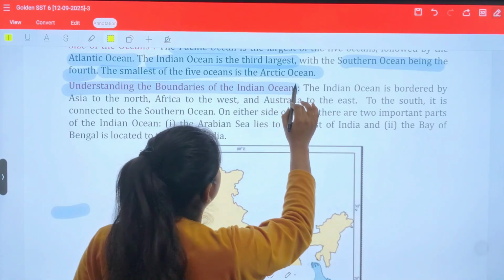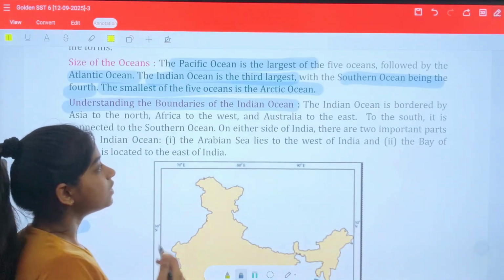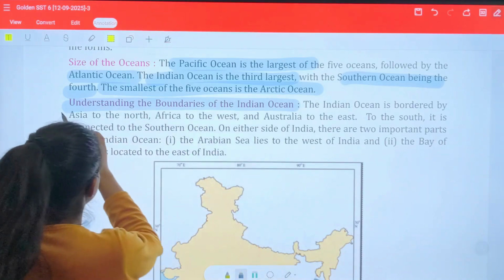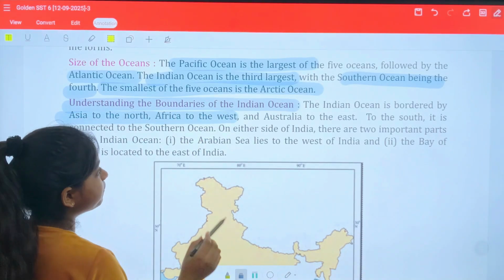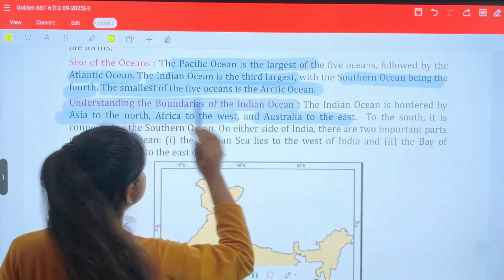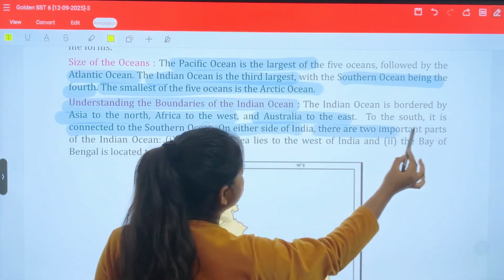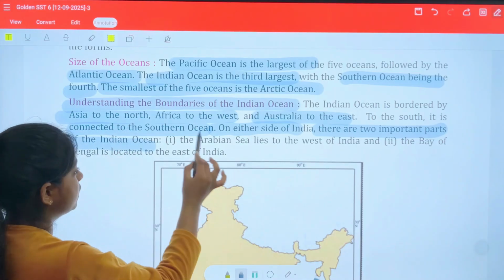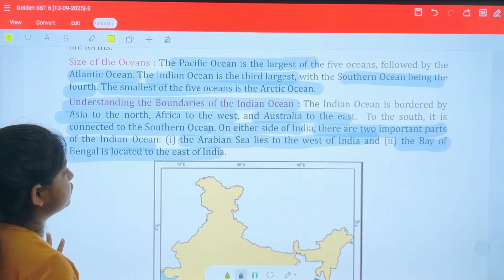Understanding the boundaries of the Indian Ocean. So let's understand the boundaries of the Indian Ocean now. The Indian Ocean is bordered by Asia to the north, Africa to the west, and Australia to the east. To the south, it is connected to the Southern Ocean. On either side of India, there are two important parts of the Indian Ocean. The Arabian Sea lies to the west and the Bay of Bengal lies to the east of India.